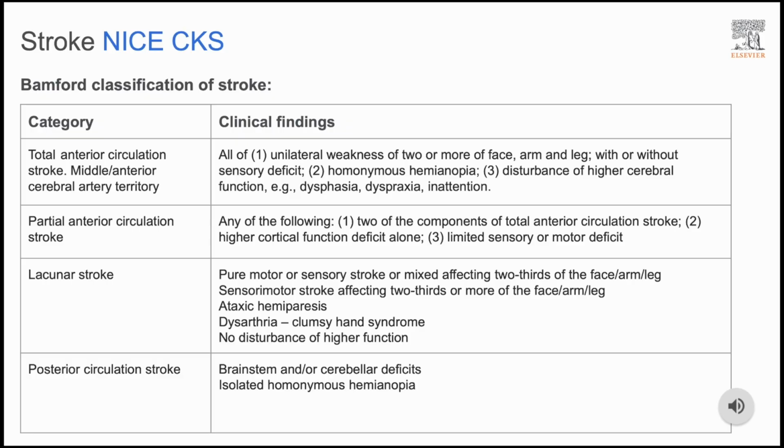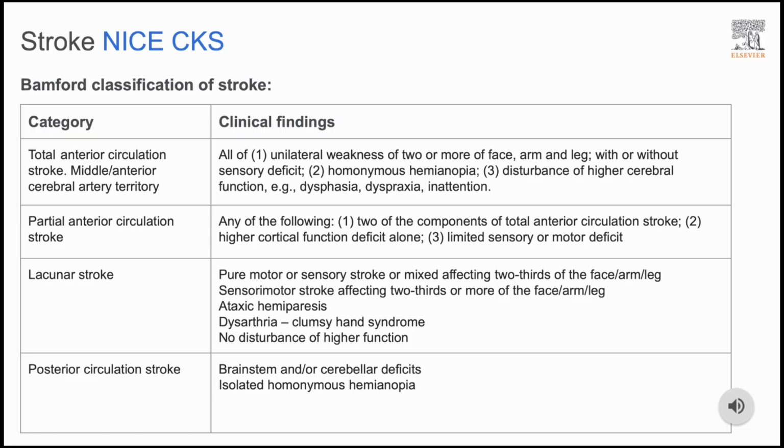Lacunar strokes affect the deep brain structures, such as the internal capsule, basal ganglia, and pons. These strokes do not involve higher cortical dysfunction, but present with pure motor, pure sensory, or mixed sensorimotor deficiency. Some specific symptoms include ataxic hemiparesis and dysarthric clumsy hand syndrome.